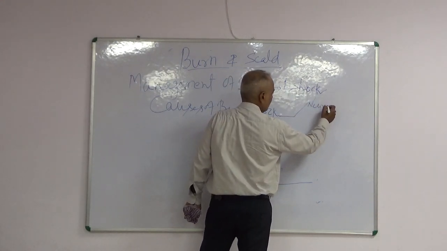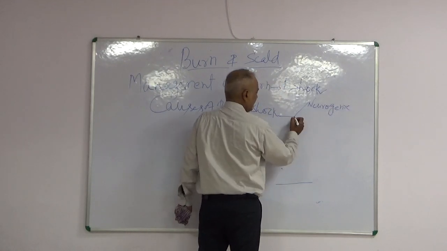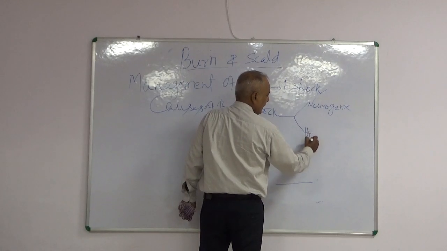First is neurogenic, second is hypovolemic.